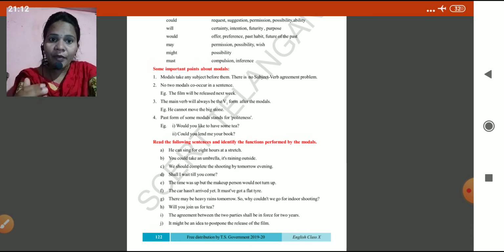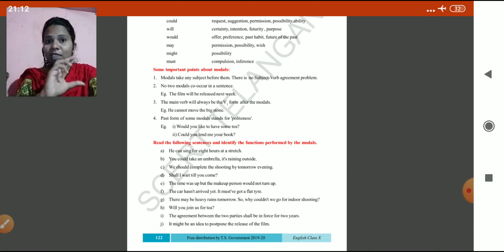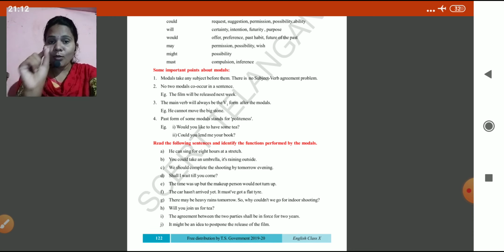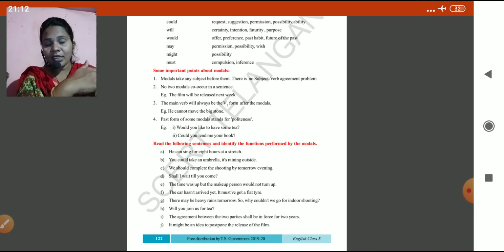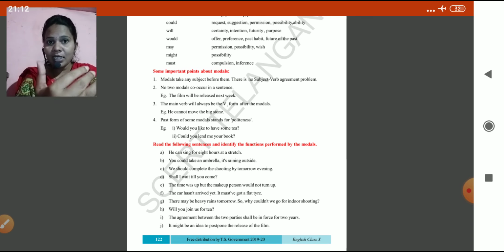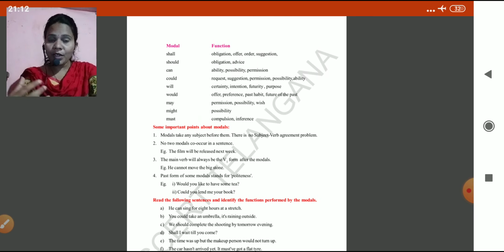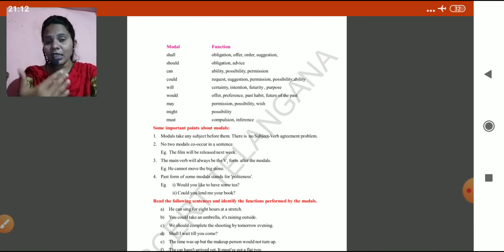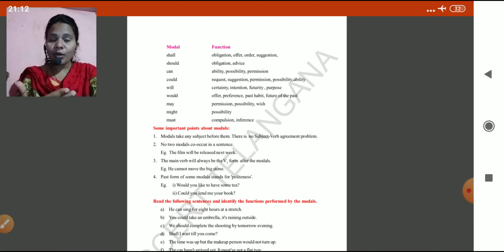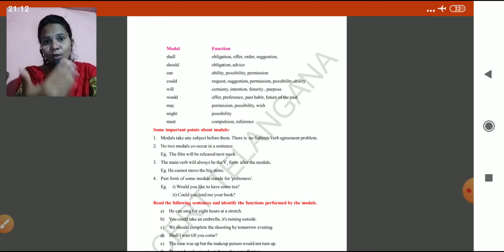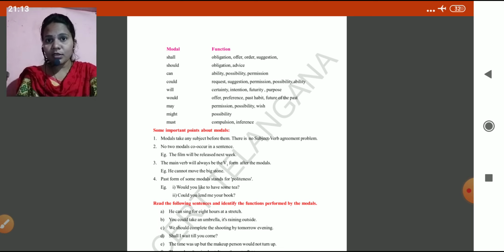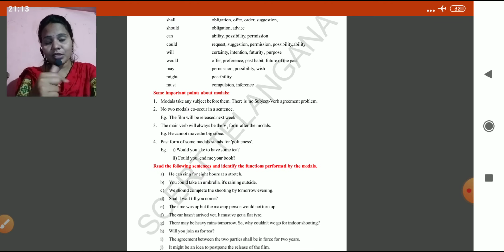A to J are there. You write the sentence in Lucida and underline the modal, and beside that sentence you write in the bracket what function it played in this sentence. Okay, that is homework for you, children. I hope you understood, and whatever notes I wrote, I'll send the PDF file to you. So you note it down, you write those notes. Okay, children, two homeworks, but this homework you have to send to me. Which homework? This textbook homework you send to me.